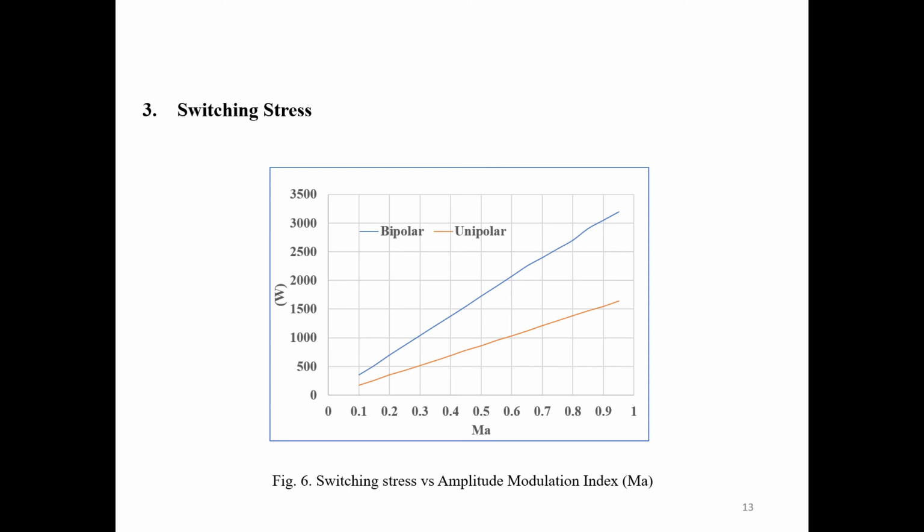For example, either from plus 100 to 0 or from 0 to minus 100, which means the difference is only 100. That's why bipolar is nearly double of the unipolar, which is clear from the figure.